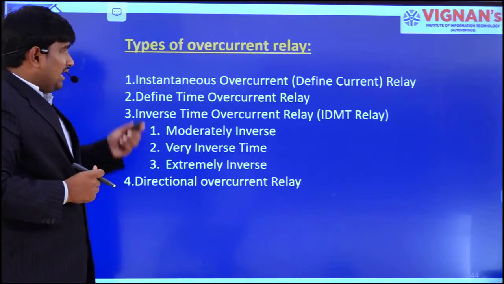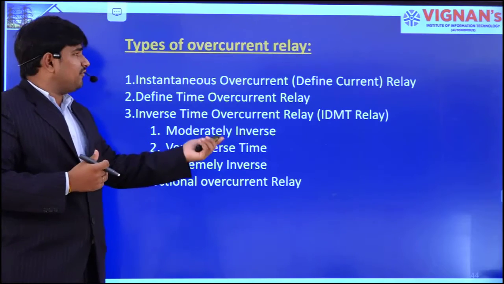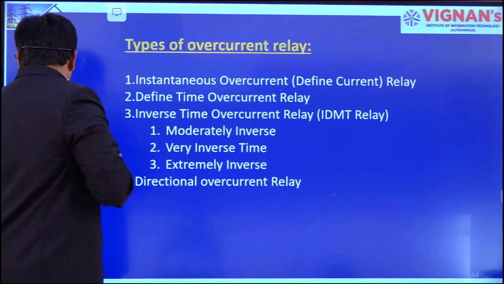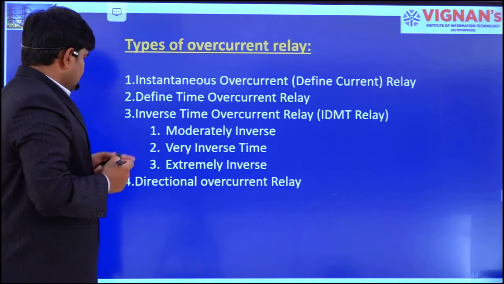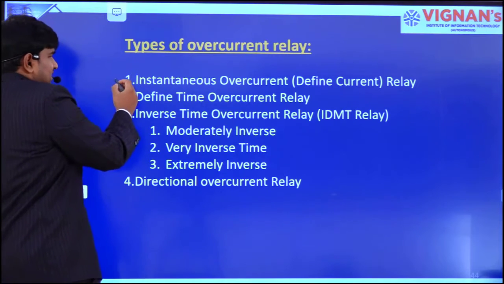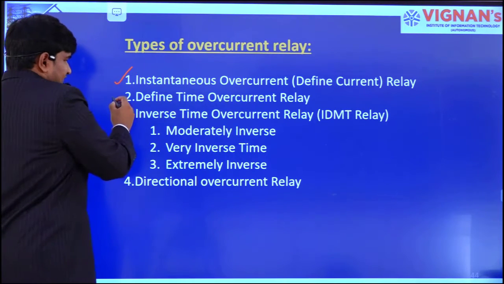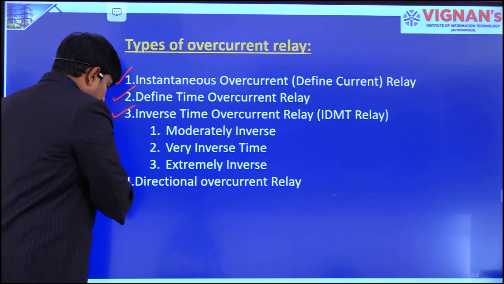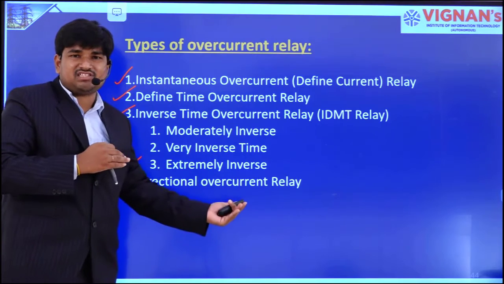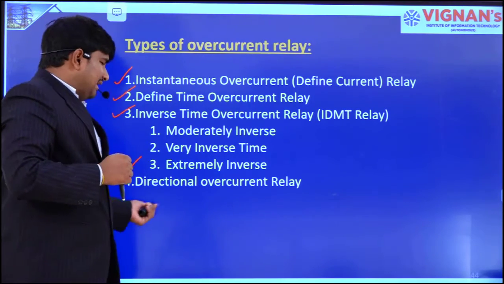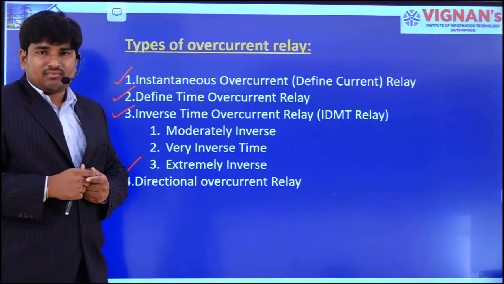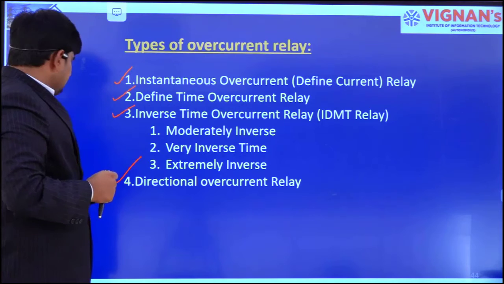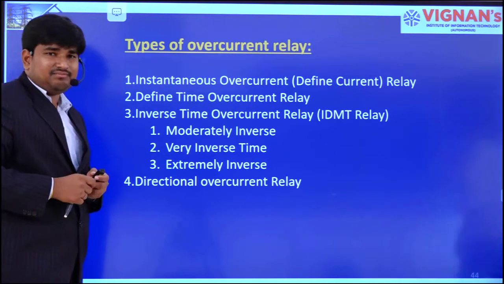Hello everyone. Let us discuss what are the different types of overcurrent relays. We have mainly four types: instantaneous overcurrent relays, definite time overcurrent relays, inverse time overcurrent relays, and, with the help of the directional feature, directional overcurrent relays. Now, let us analyze each one in detail.